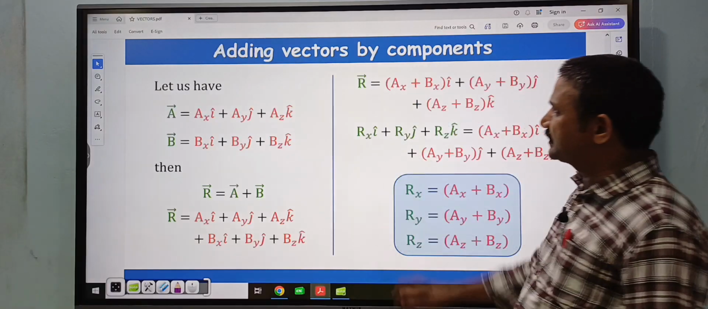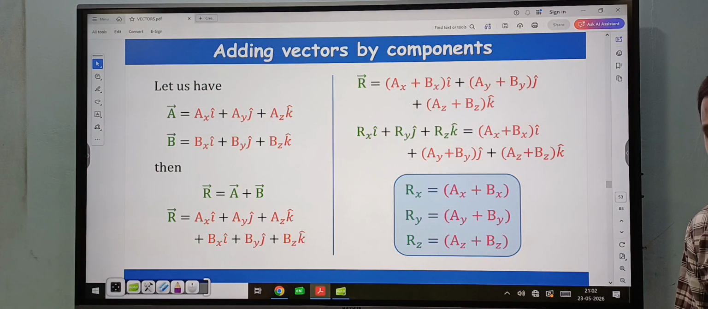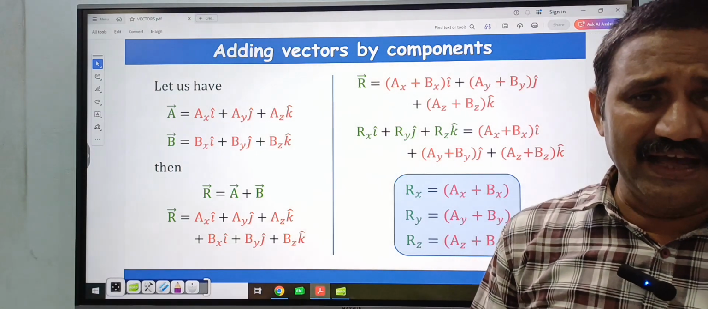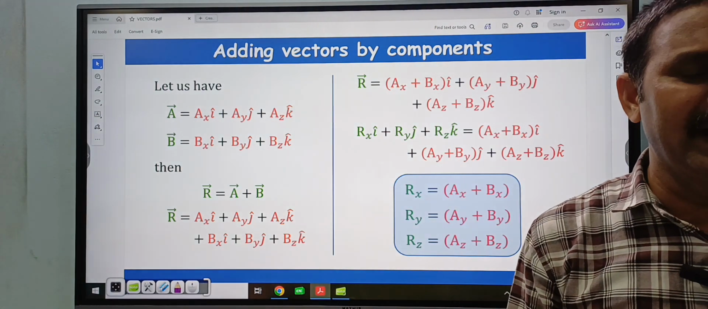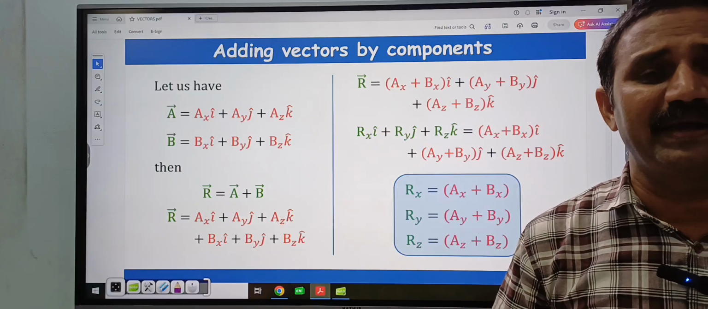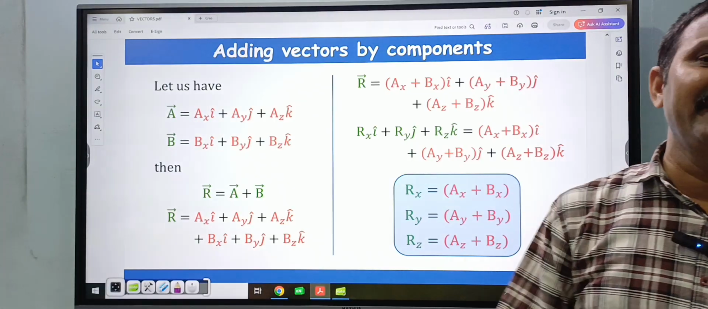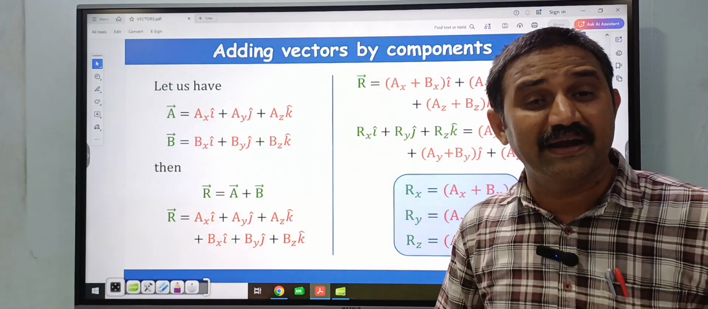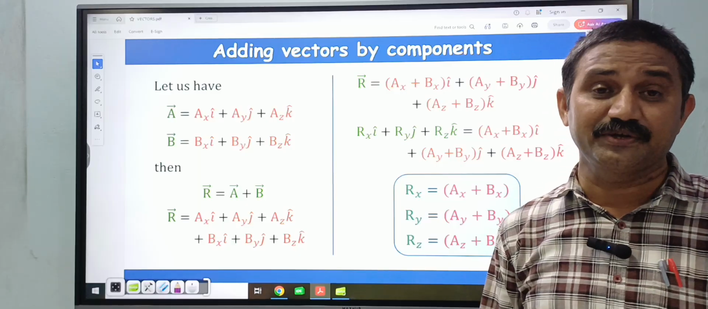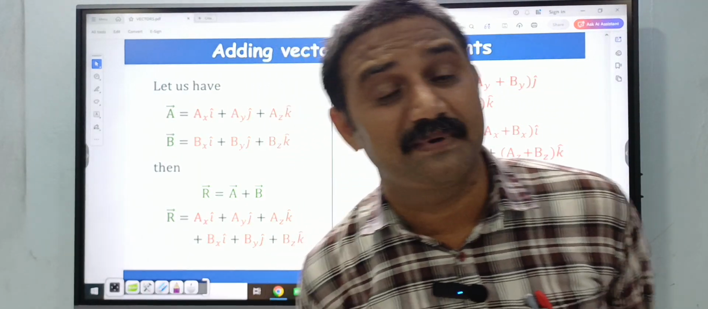Now we will go to the next topic, adding vectors by components. Just before, we studied the triangle law, parallelogram law and polygon law. That is, suppose the vector magnitudes are given. Suppose p bar has magnitude 4 and q bar has magnitude 3, and some angle is given. How to find the resultant vector magnitude? It is root of p square plus q square plus 2pq cos theta, that is the magnitude. And the direction is tan alpha equal to q sin theta divided by p plus q cos theta.